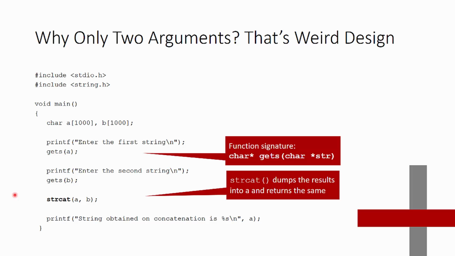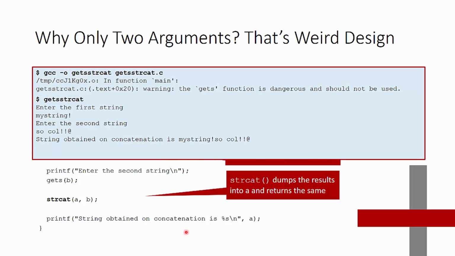What stringcat does is not only return a string that is the two strings that have been entered joined together, concatenated together, but it also puts the results into the A variable, overriding whatever you had in there, which is fairly strange design. In more modern instances of these kinds of functions, we're more used to having the return value be the only thing that's being returned. And if we have a function that needs to return more than one value, we'll be a little more explicit about it and let people know that this function destroys the variables that it's given. Then finally we can report what the string concatenation is.